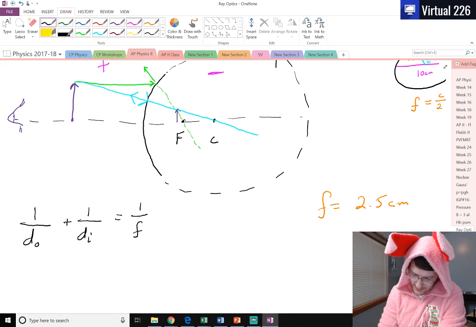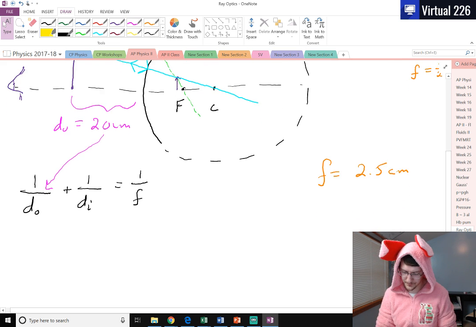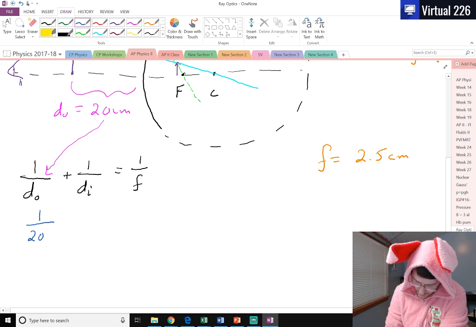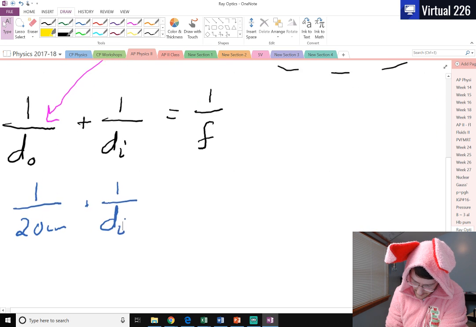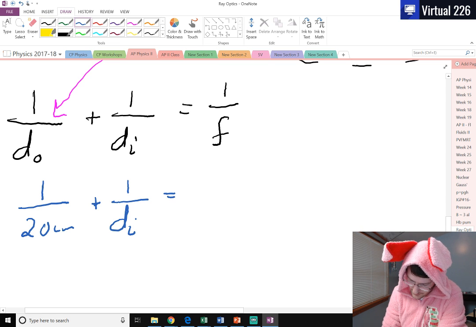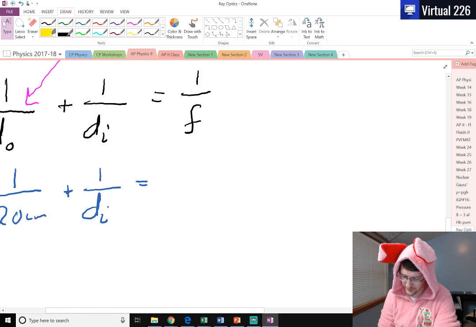We know Jerry started this 20 centimeters away from the mirror. That is the object distance. We can just slot that in down here. So we end up getting that 1 over 20 centimeters plus 1 over DI equals 1 over the focal length, which, as we had before, was 2.5 centimeters.